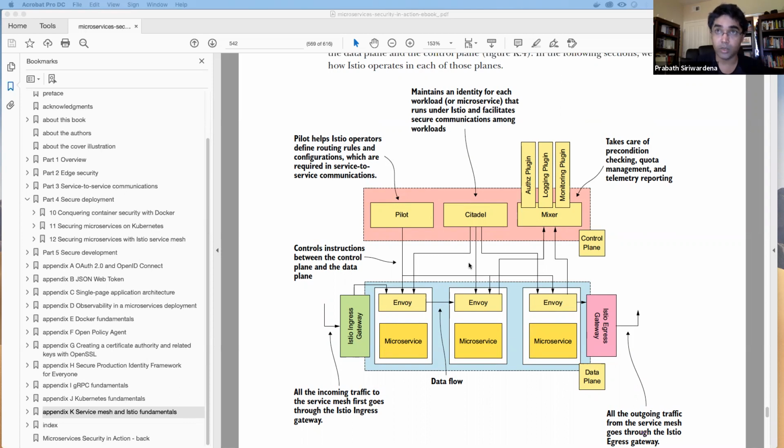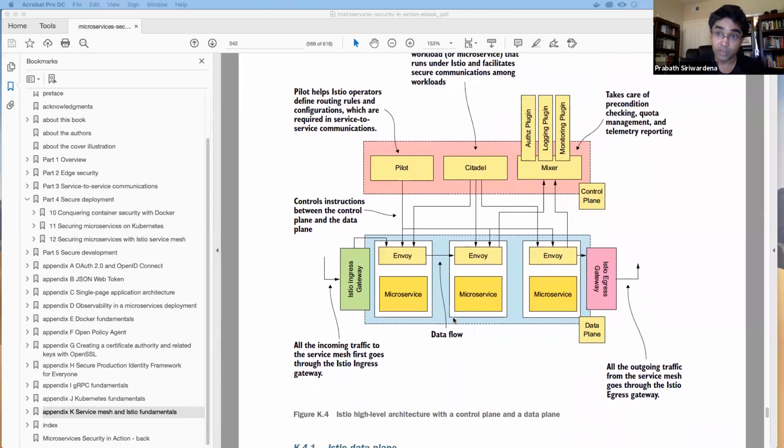It won't include Mixer. And also, since 1.5, the extensibility of the Istio service mesh now revolves around the Envoy proxy. So you can write Envoy plugins or filters with the support of WebAssembly.